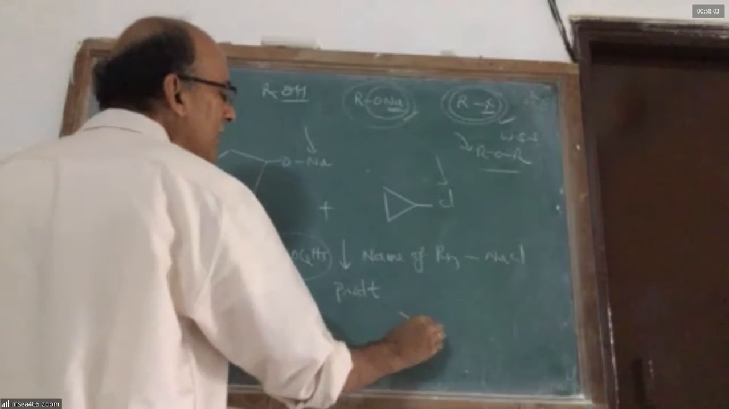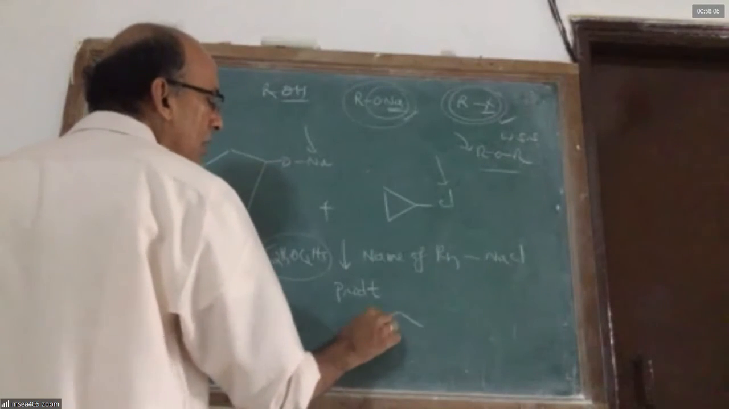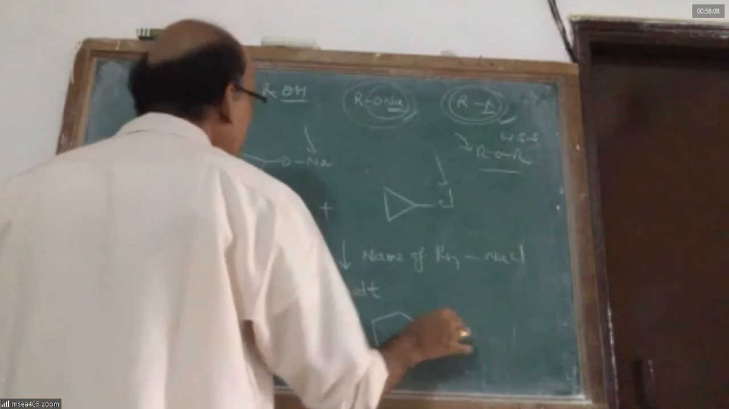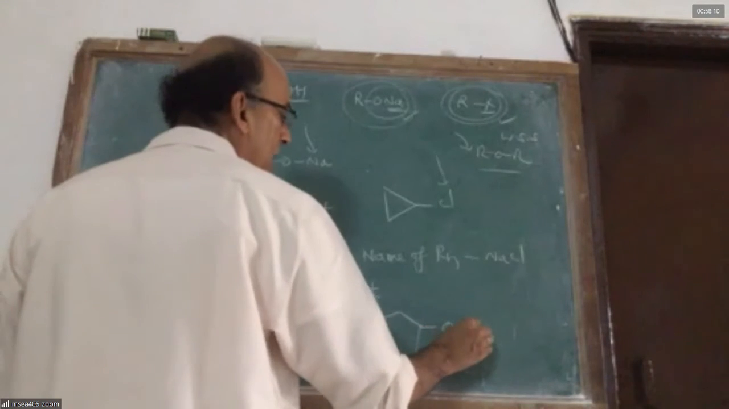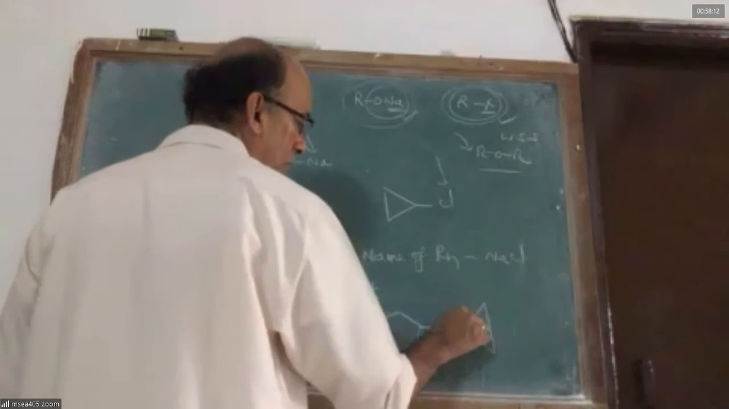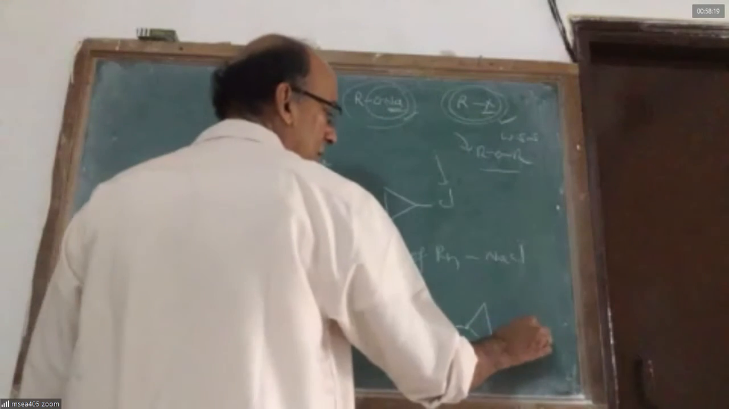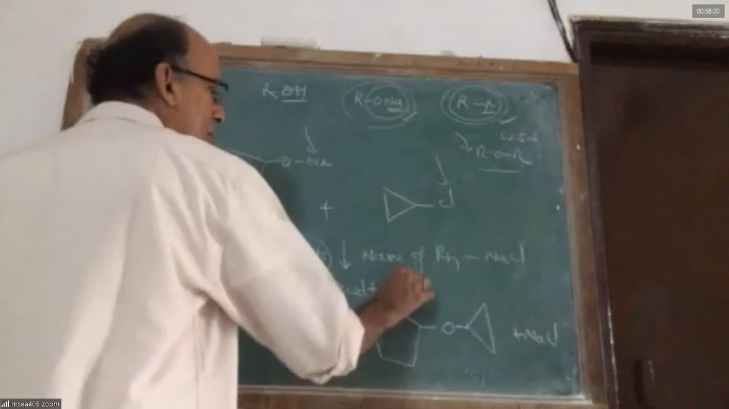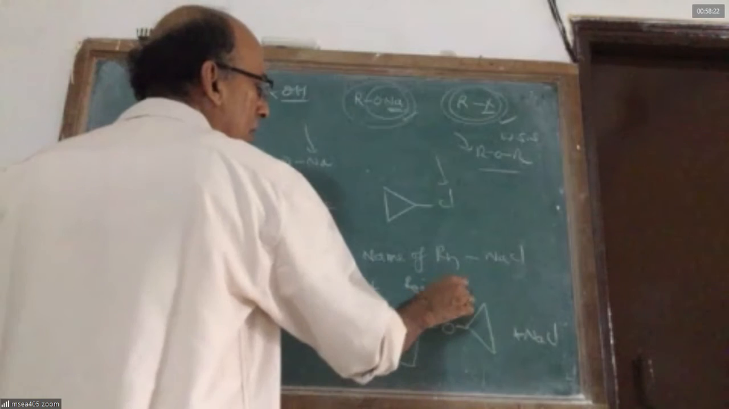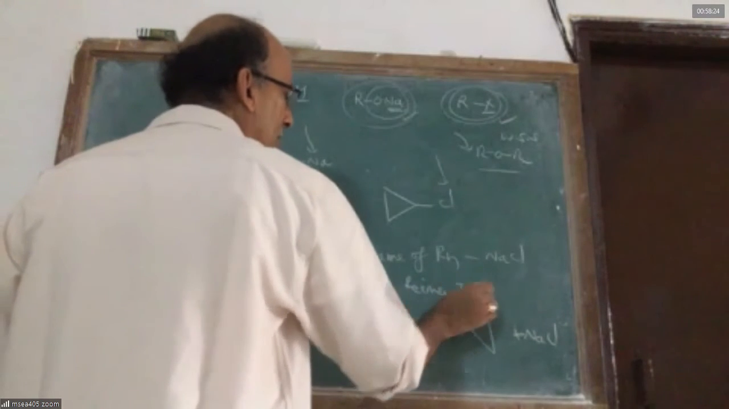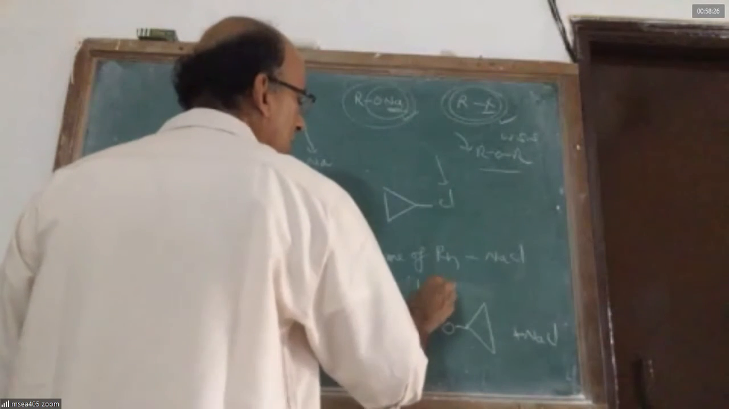Simply I will link these two fellows. This is a 5 carbon chain having an ONa, that O, and this will link up. I get cyclopropyl cyclopentyl ether, and NaCl is lost. And this is called Williamson synthesis.